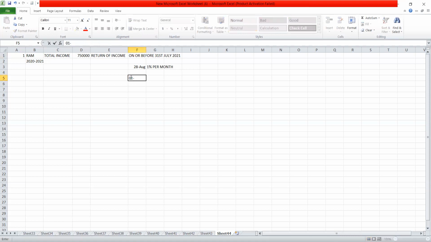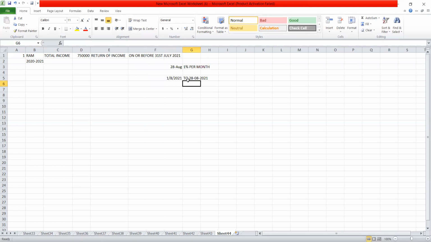So from 1st August 2021 to 28th August 2021 is approximately one month. For the period of one month he is required to make the payment of interest on such tax amount.